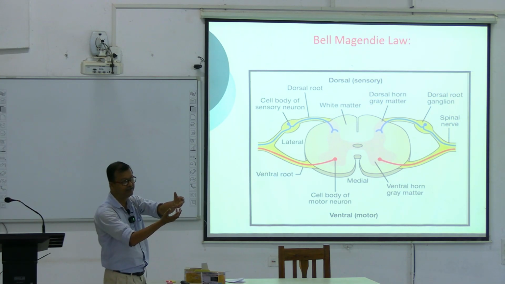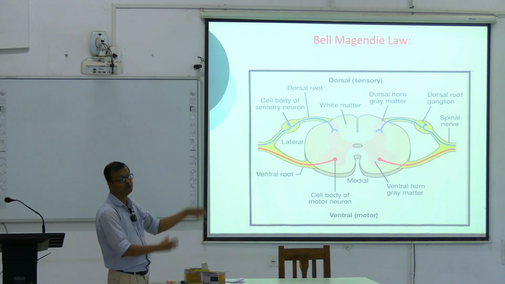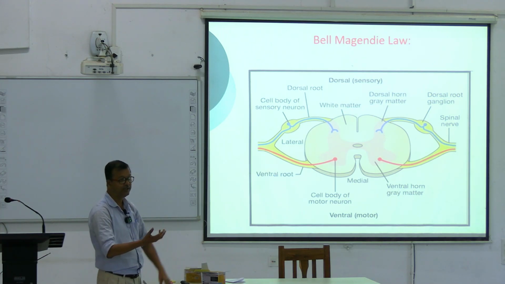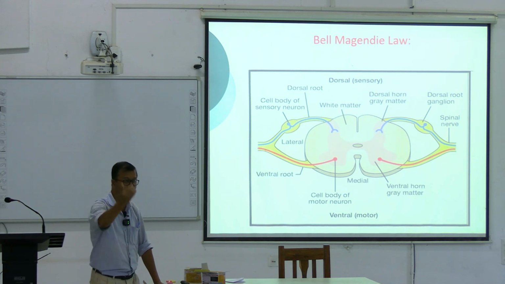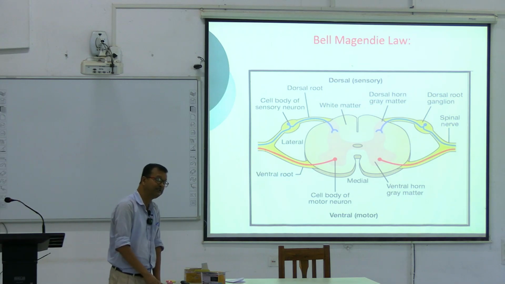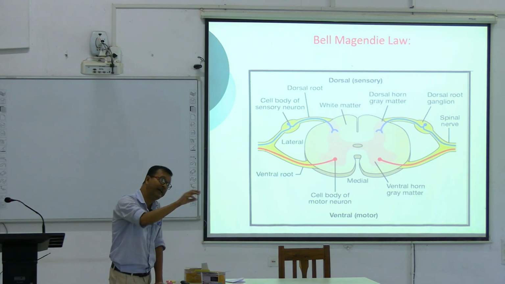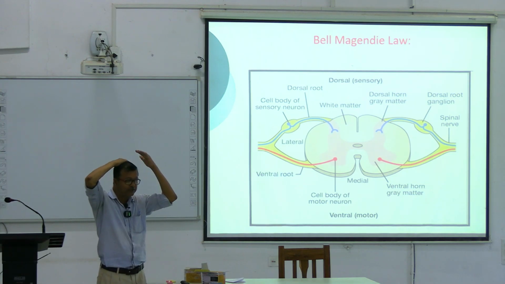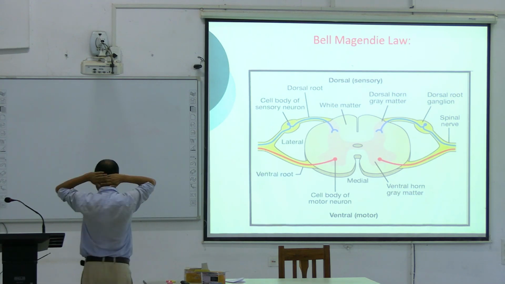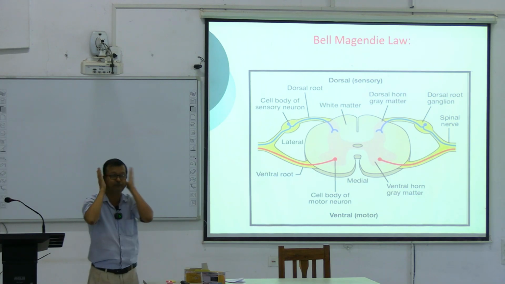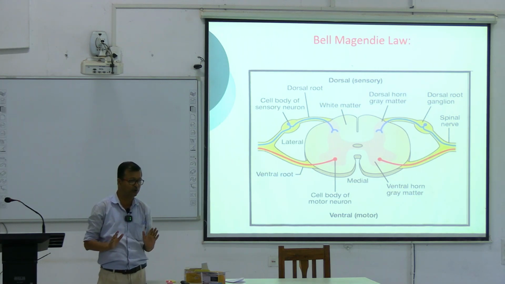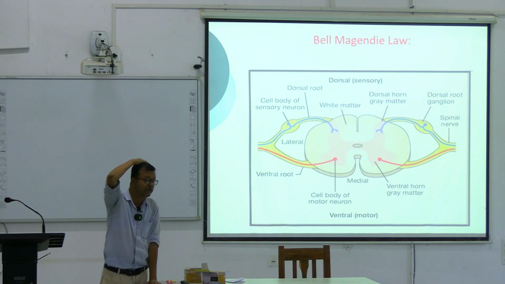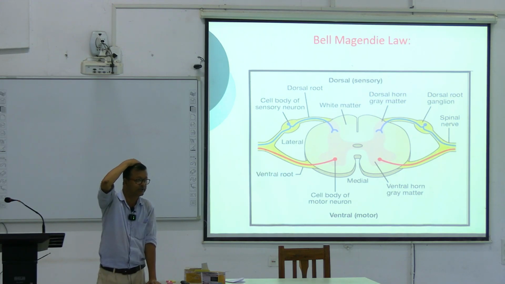That has to be perceived in a new area called area 5-7, and as per location, area 5-7 is present over the parietal lobe. You know the parietal lobe: this is frontal, this one is parietal, this one is occipital, and this one is temporal. These are the 4 lobes, and 5-7 is over the parietal lobe.